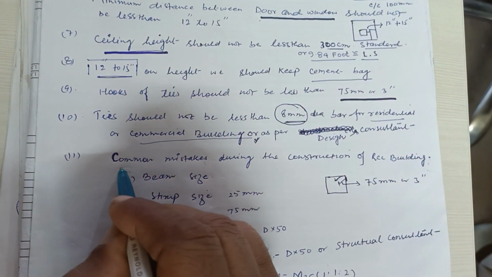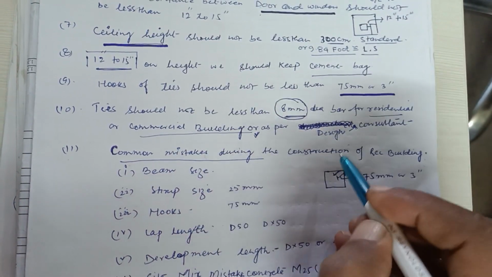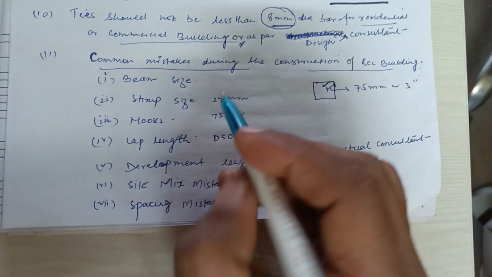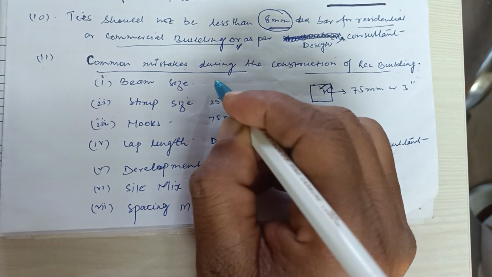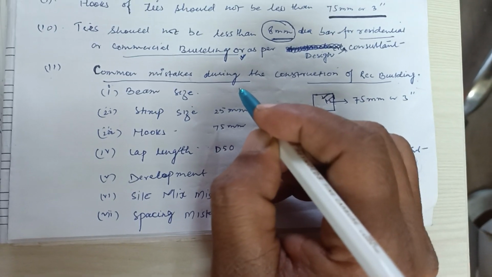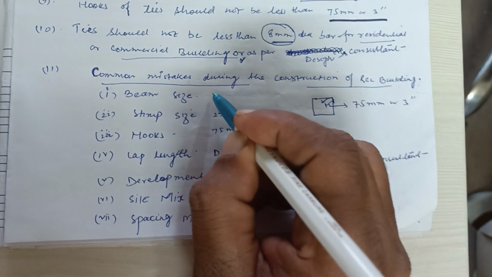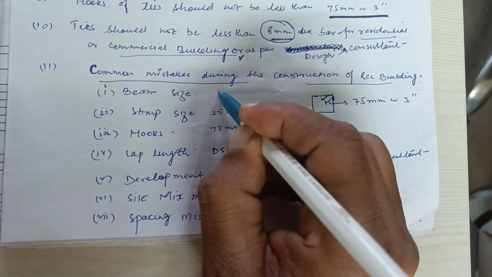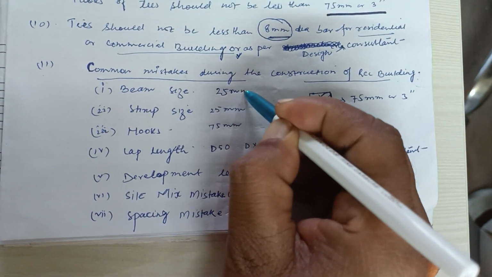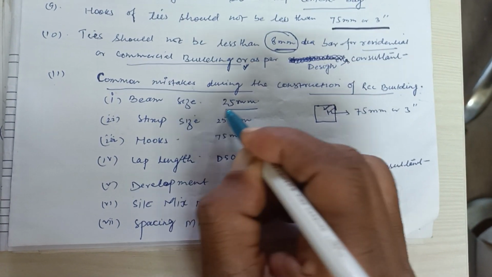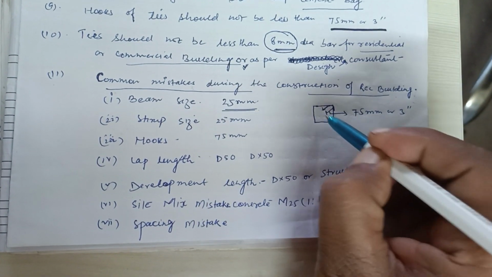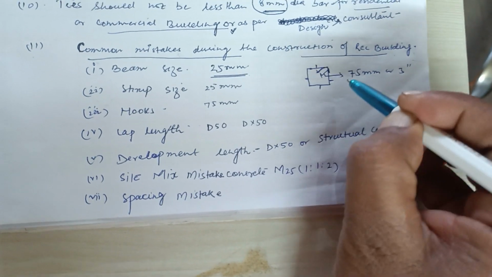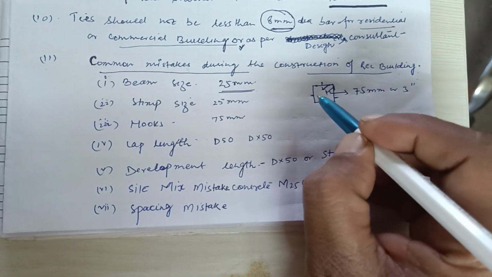The common mistakes during the construction of RCC building. What are the common mistakes? Number one is beam size. Beam size is mentioned 300 by 300. Then we need to cut the beam cover, concrete cover should be minimum 25 mm on all four sides.